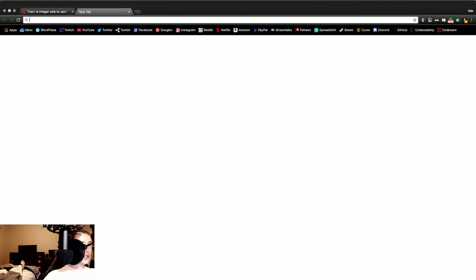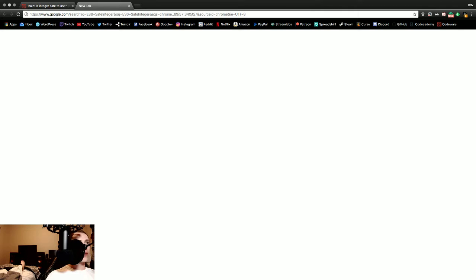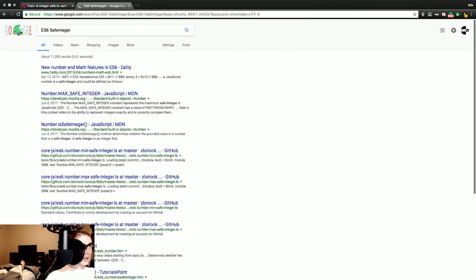So let's track down what that might look like, shall we? ES6 safe integer. Where, oh, where would I find you? Number dot max safe integer. I bet if there's a max safe integer, there is a minimum safe integer. I wonder if there's a one size fits all safe integer. Maybe not, possibly not. Let's check 1 and 2 and 3 and 4. What do these look like?